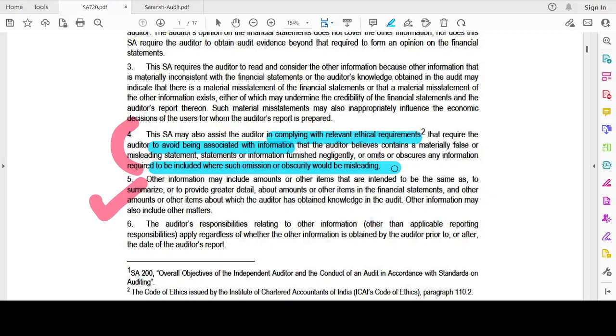See, there is an ethical requirement that the auditor should make sure there is no statement which is false. So he is not going to express an opinion on other information, but he just verifies whether the facts are accurate, whether it matches and corroborates the audit evidence obtained. Likewise, whether it corroborates with the financial statements which are being audited by the auditor.